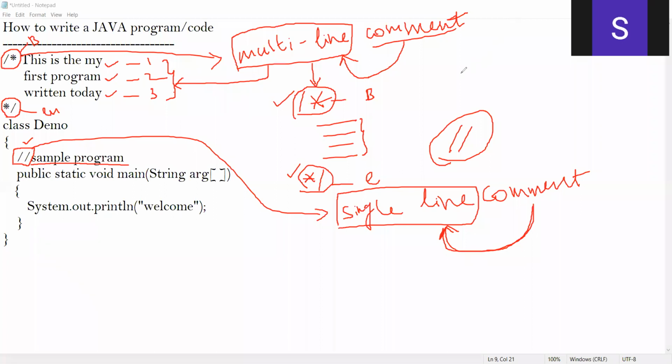In Java, whenever you want to write comments, you can pick either a multi-line comment or a single line comment. Whenever you want to comment multiple lines, as I've shown here, you should go for the multi-line comment. And whenever you want to comment a single line, you should go for the single line comment. Now the big question comes to your mind: why should we write these comments?